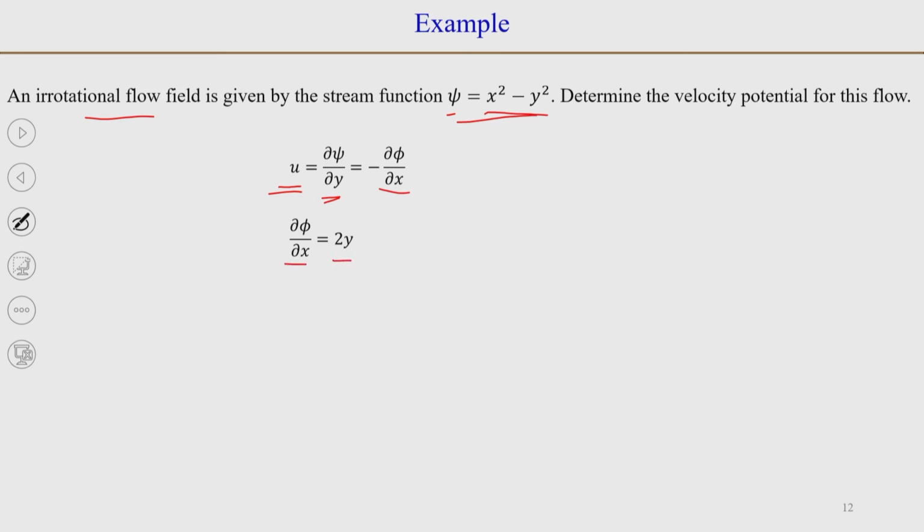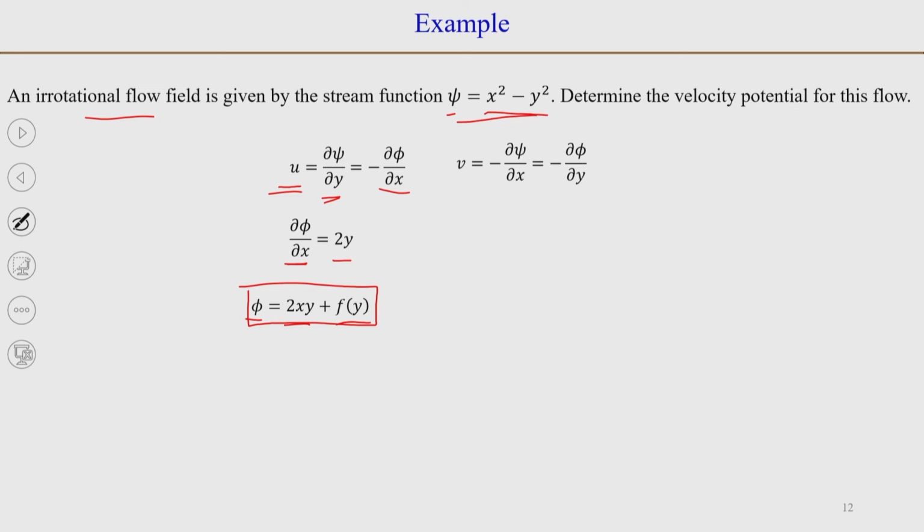Okay. When you integrate it, you have to integrate it with respect to x. So, you will get phi is equal to 2xy plus a function which is independent of x, but can be a function of y. So, you will get phi is equal to 2xy plus a function of y.